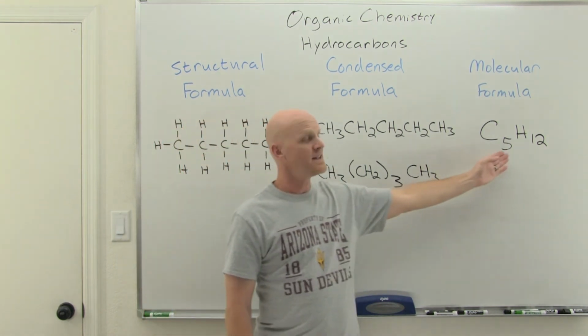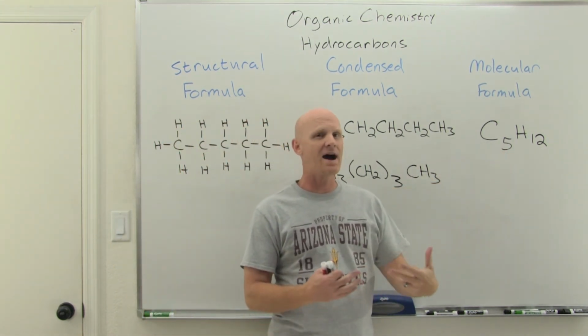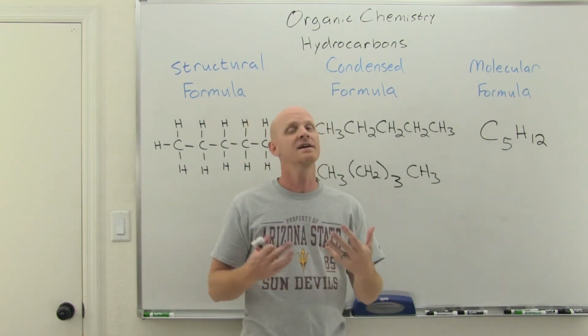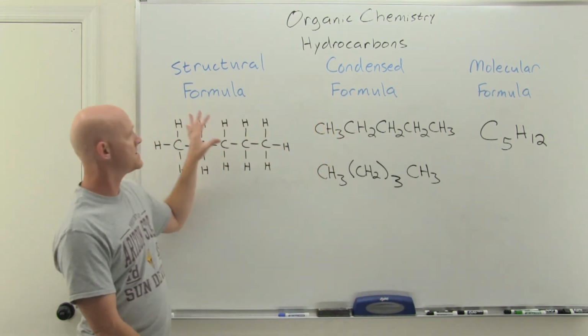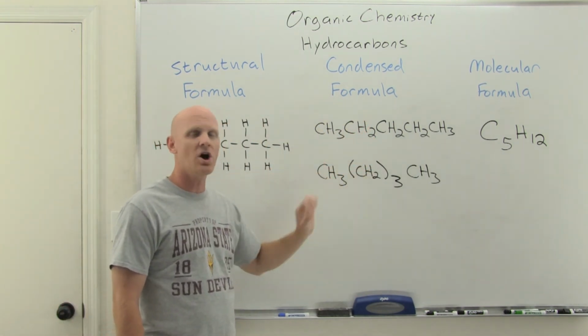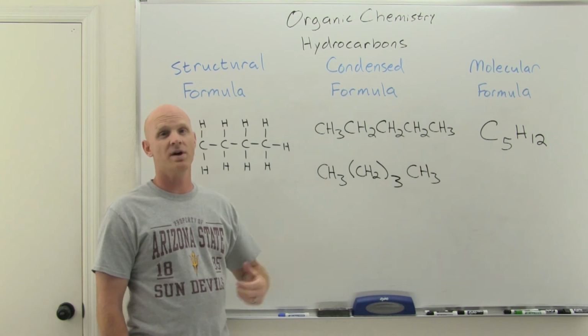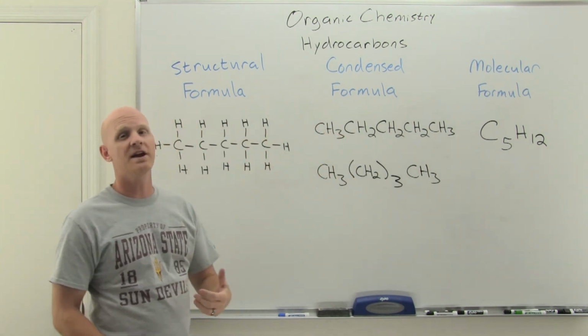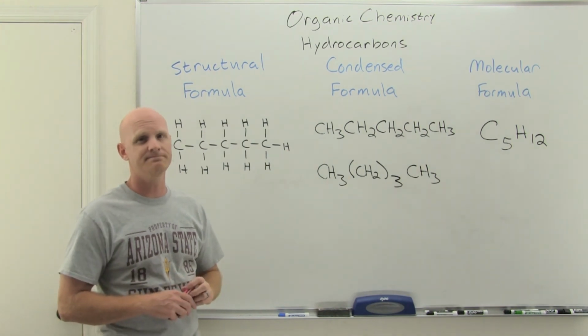Now, it turns out from a molecular formula, there are a lot of different isomers that would be possible. Like, is it a straight chain alkane? Is it a branched alkane? Things of this sort. But once you draw a structural formula or one of these condensed formulas, it's going to key in on which particular structural isomer you might be referring to. So they're much more specific in elucidating the structure of your hydrocarbon.